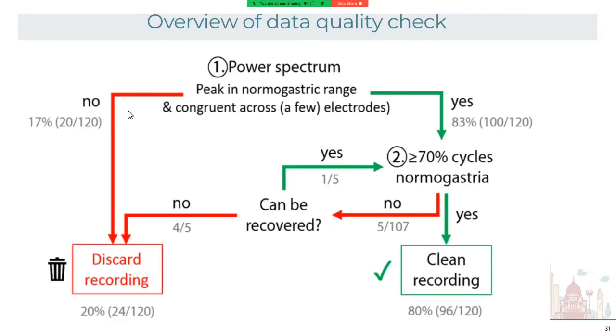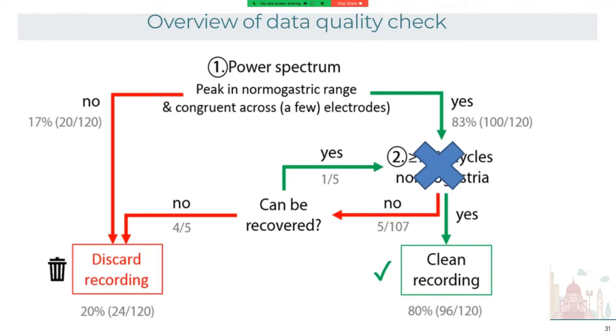The stomach can also show faster and slower activity, so tachygastria and bradygastria, and this might be relevant for emotion. So it really depends on which kind of study I'm doing. And here I'm going to show you an example of the first study that I think used fMRI and EGG.